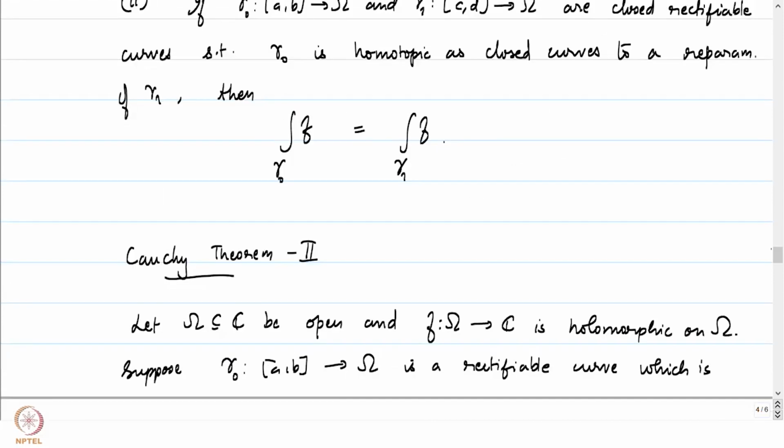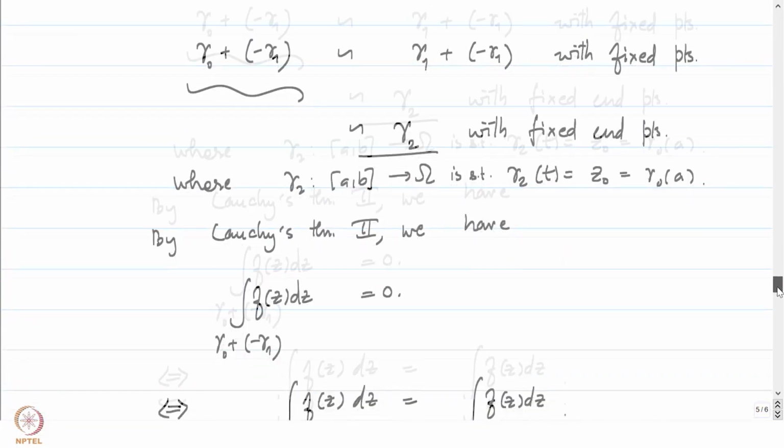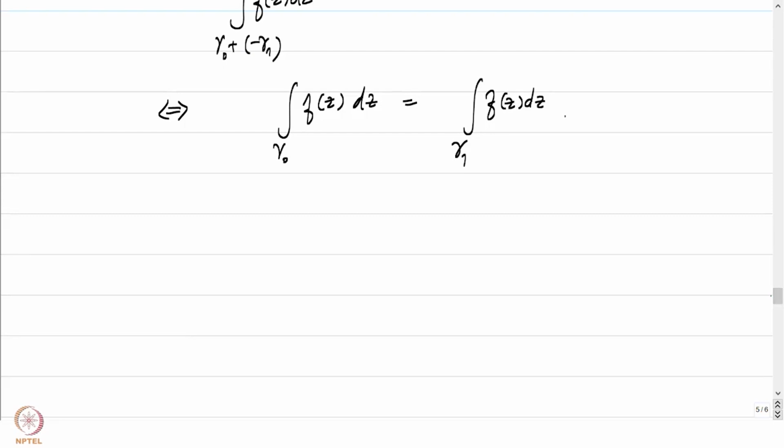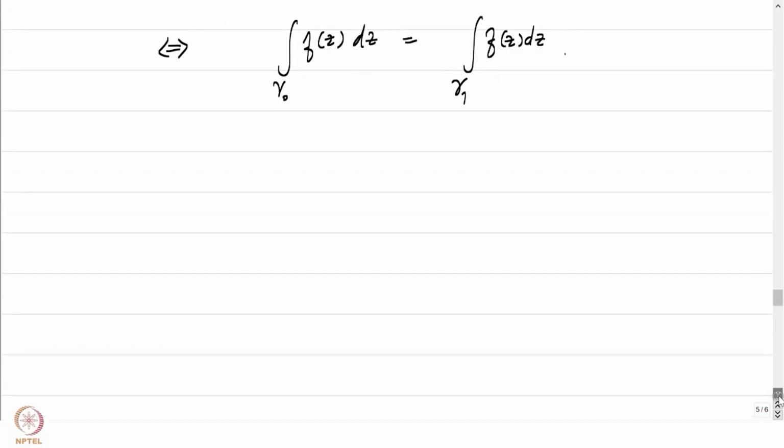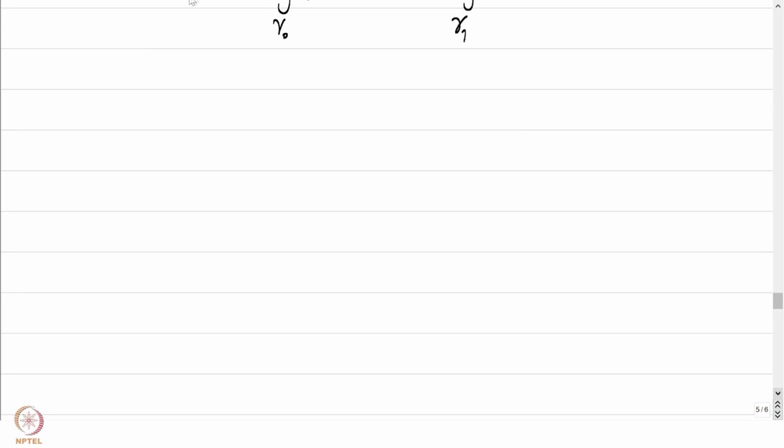So this can be explained by observing that the curves gamma 0 and gamma 1 are homotopic to each other, and for homotopy to exist between gamma 0 and gamma 1, our domain omega should be sufficiently large, and our function f should also be holomorphic on such a sufficiently large domain. So that's an idea which is best illustrated by the following example, or rather non-example.